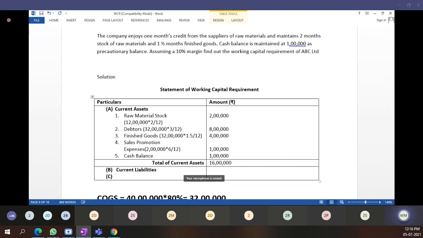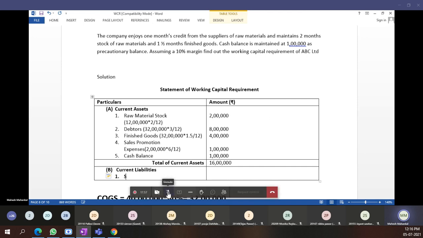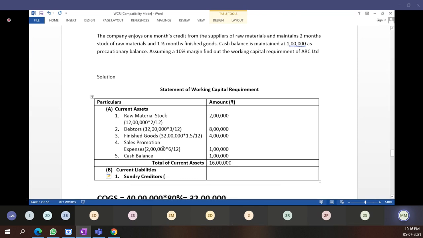First item in current liabilities, that is sundry creditors. What have they told about sundry creditors? See here, creditors means those who are going to supply raw material to us.